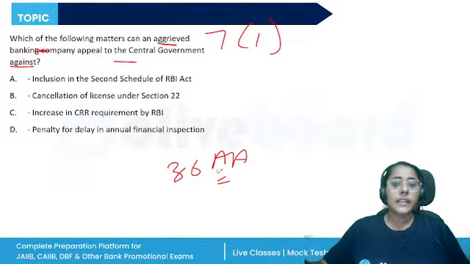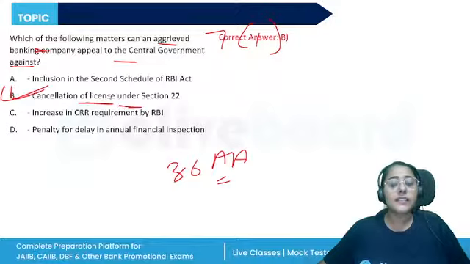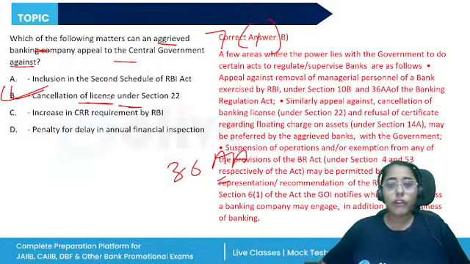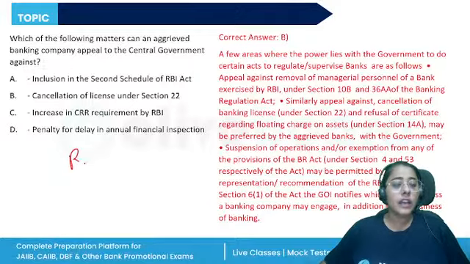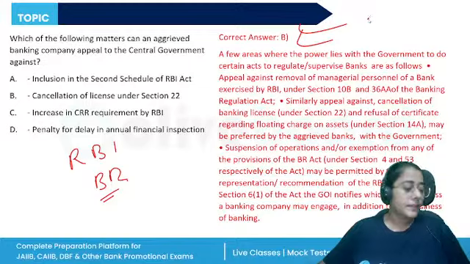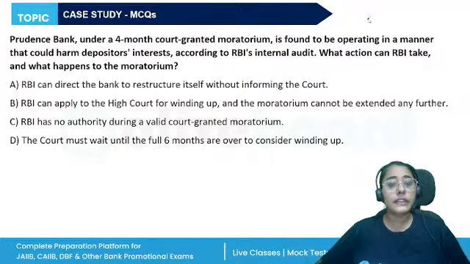So here, yes, the correct answer will be B. It is the cancellation of license under Section 22. All of these powers that have been given to the central government under the RBI Act and BR Act, you need to understand. All right. Next, I also told you that case study type questions are asked, scenario based questions are asked.